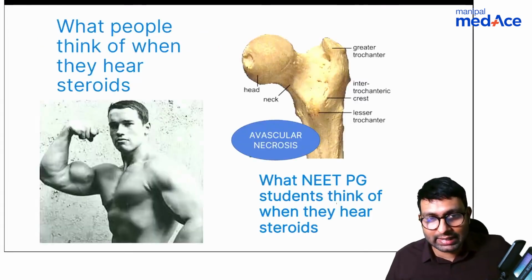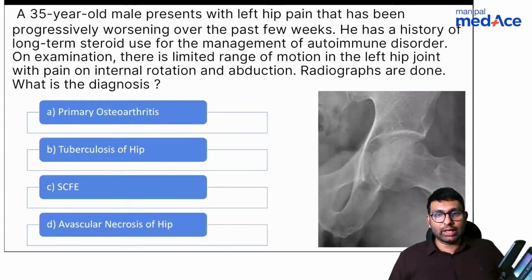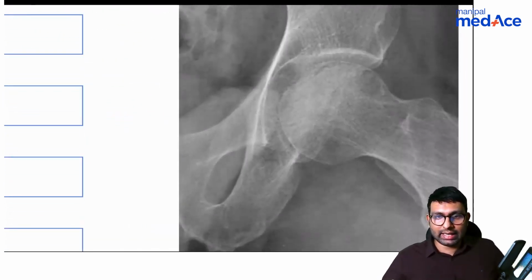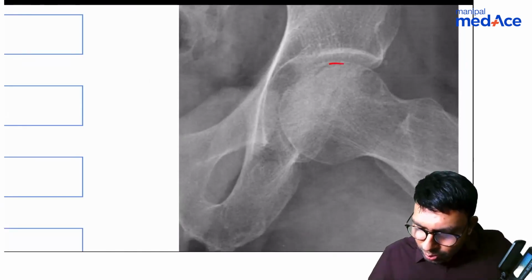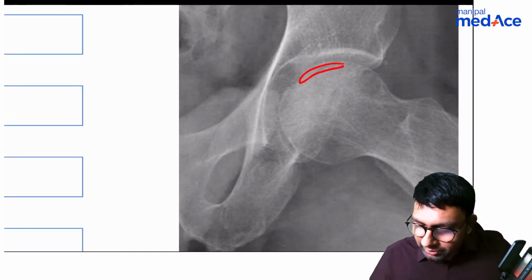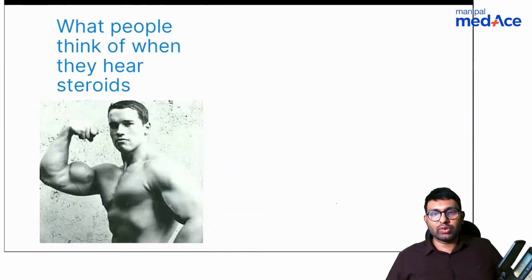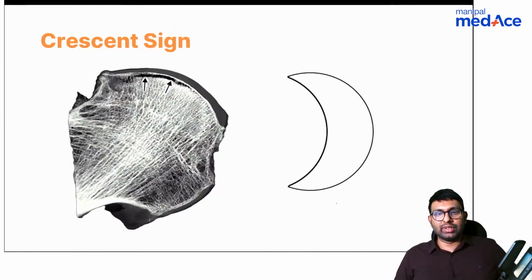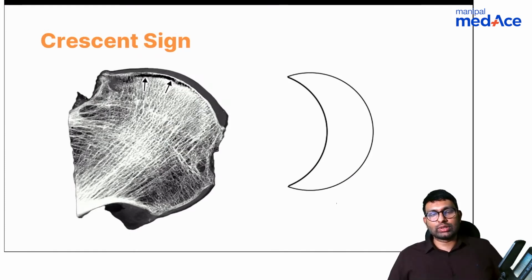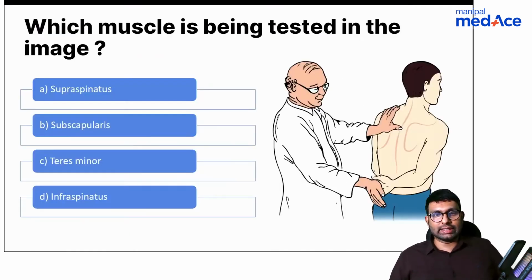And one thing in the x-ray that I'm not sure if you have seen or picked up is, look at this x-ray here. Can you see that there is a moon shaped crack in the bone? This is called as a crescent sign. This is also a feature of avascular necrosis, called as crescent sign. Looks like a moon. That's why it's called as a crescent sign.